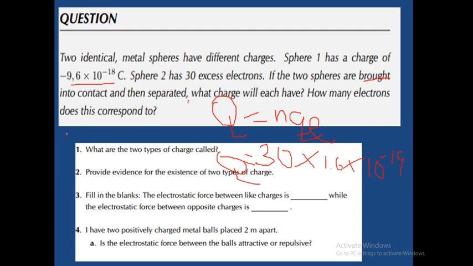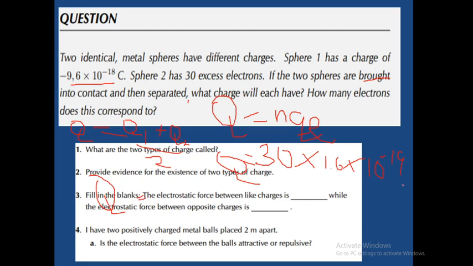So we will use the charge on each of them, charge 1 plus charge 2, all divided by 2. So we will put your answer here as the final charge for each sphere, and from there you will be able to get your answer.